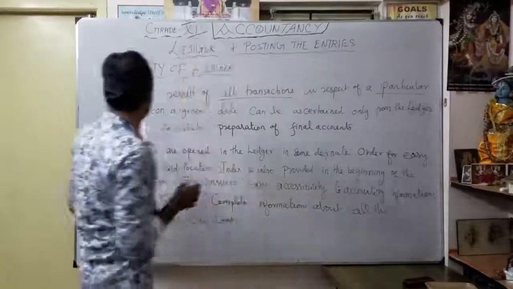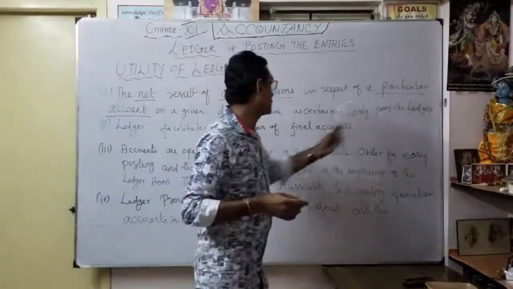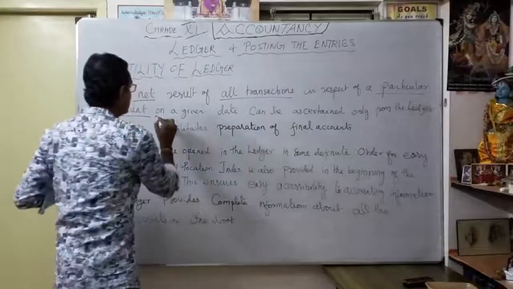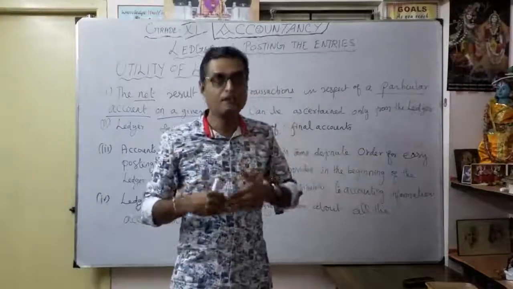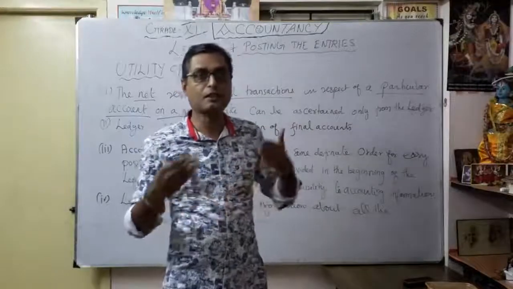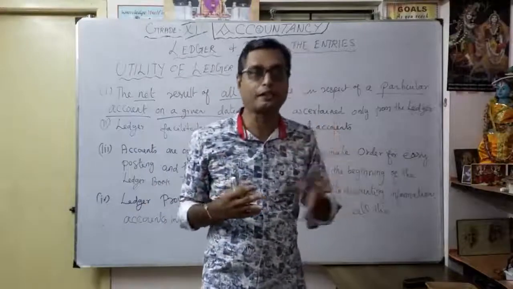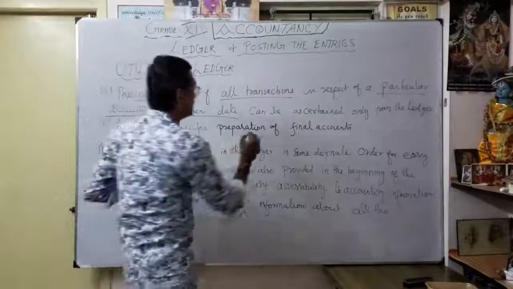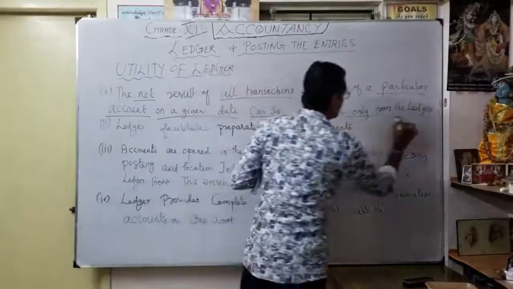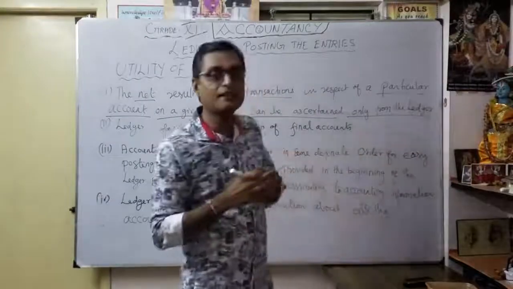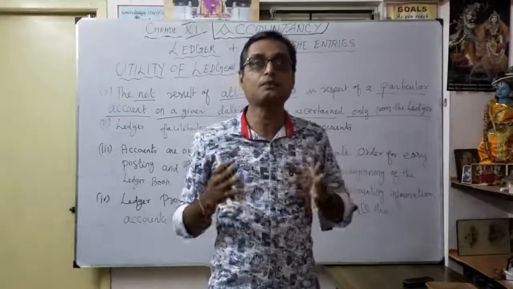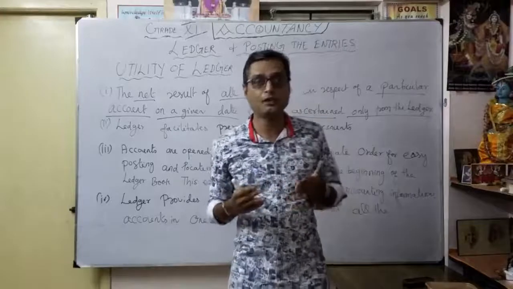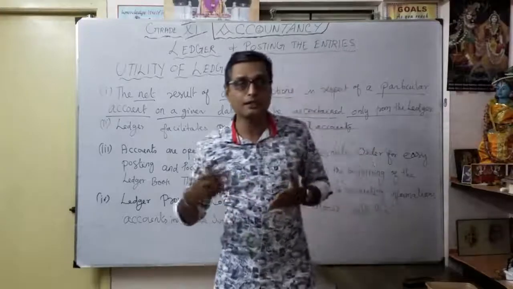That's why, for the particular account on a given date. Given date means when you want it: end of the month, after three months, or end of the year, you want to know the particular account. That can be ascertained. How do you know? Only from the ledger. You can ascertain the exact position of your account, such as the cash account, bank account, and different types of expense accounts.